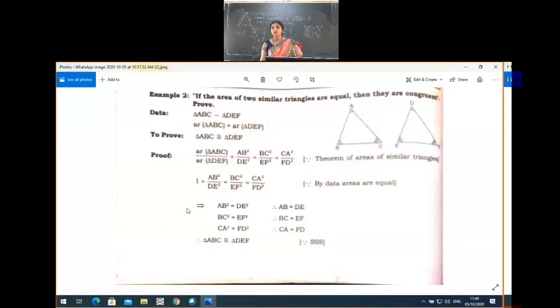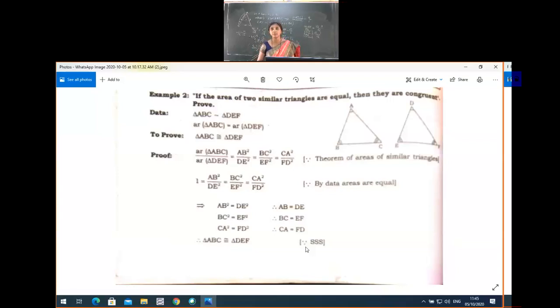So why did we take the ratio equal to 1 here? Because these two areas are equal. Next, what to do: in the first step, 1 equal to this one, then this result comes. Next, 1 equal to this one, 1 equal to this one. From the three results, all the three sides of one triangle are equal to all the three sides of the other triangle, so according to the SSS congruency criteria, these two triangles are said to be congruent to each other.